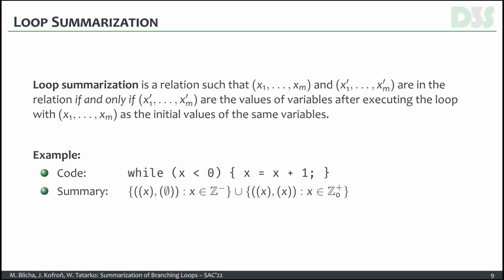Nevertheless, to provide an example, consider the following code. We have this one-liner while cycle which actually increments the value of the x variable as long as x is less than 0. The summary then can be expressed by these two sub-expressions. First, for the negative numbers, so if x is in the set Z minus, then the resulting value after finishing this while loop would be 0. Whereas for 0 and positive numbers, the value of the x variable is unchanged.